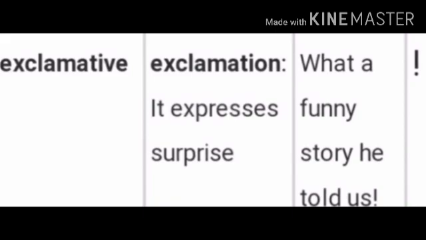Next one is the exclamative or exclamatory sentence. So what is the function? It expresses surprise. For example, what a funny story he told us. Meaning it expresses some surprise. So it is followed by the punctuation mark, exclamation. Alas, the man is dead. So here it also expresses some surprise. So there it will be followed by an exclamation mark.